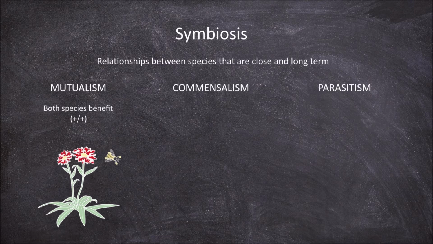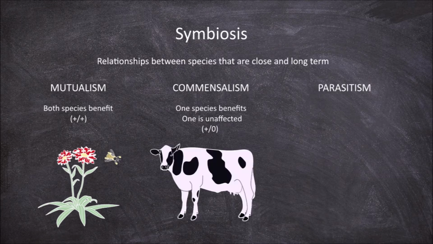Commensalism is the form of symbiosis where one species in the relationship benefits and the other is not affected by the interaction. It is a positive, neutral interaction. One example of commensalism is seen between cattle and the cattle egret. They live in close proximity to one another in pastures and fields. As the cow moves whilst grazing, they kick and stir up insects as they move, which the cattle egret eats. The cattle egret gains food in the relationship where the cow is unaffected by the interaction.